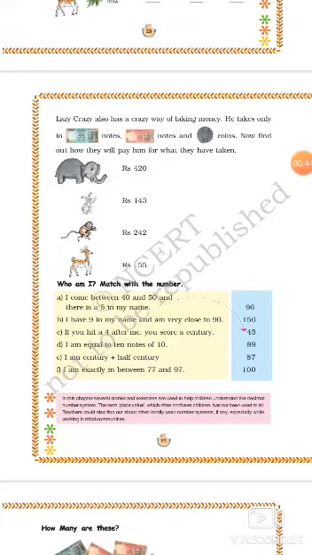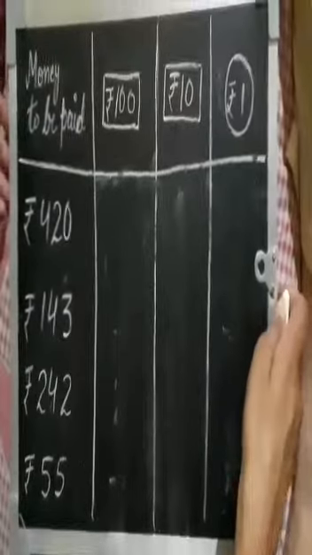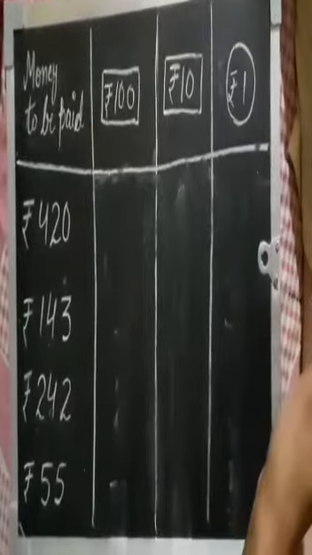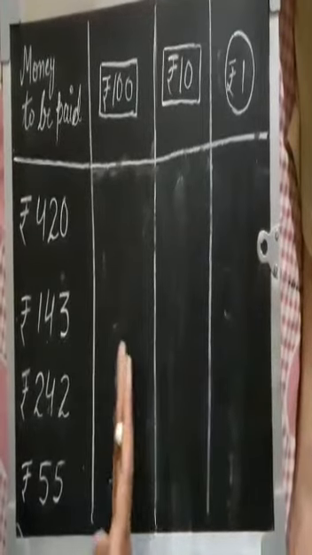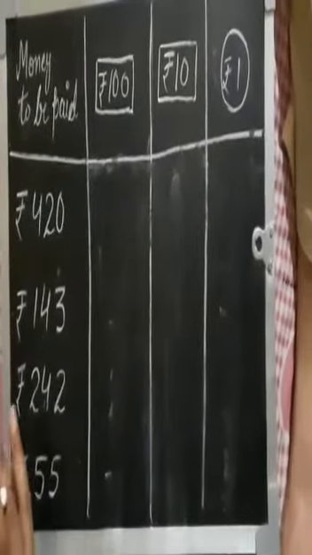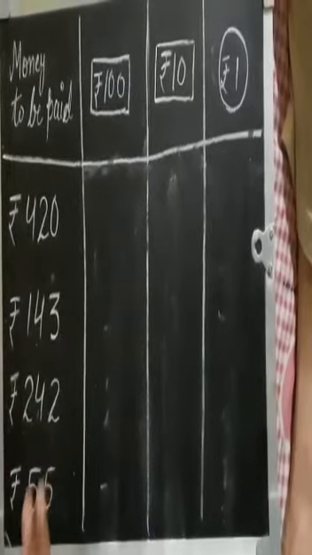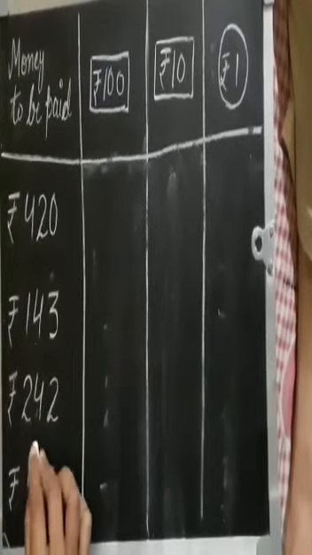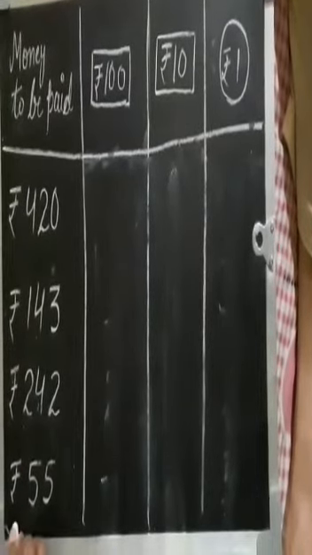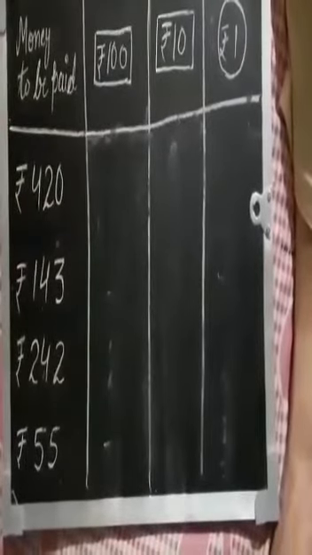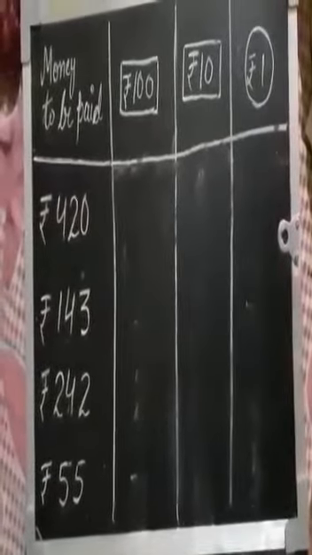Okay, now I'll explain it to you. Okay students, as you can see, I have written the money to be paid by the animals on the blackboard. It is rupees 420, rupees 143, rupees 242, and fourth is rupees 55. Now we will see how we can distribute this amount into notes of rupees 100, rupees 10 and coins of rupee 1.